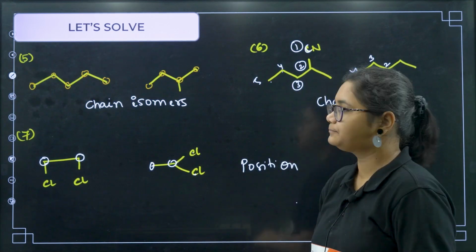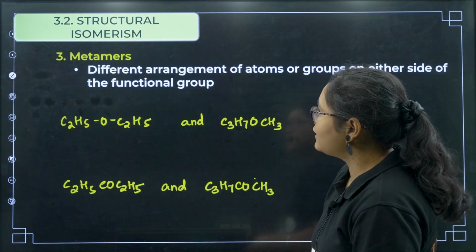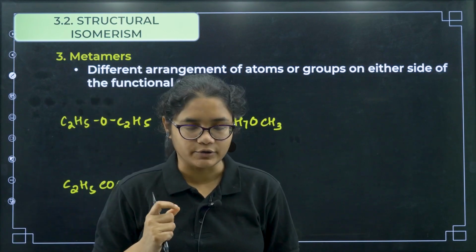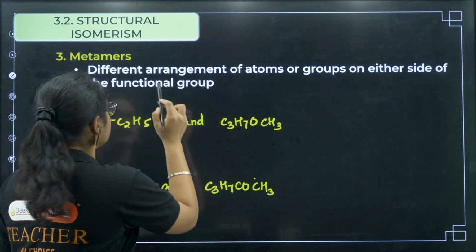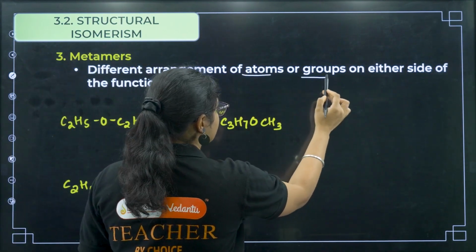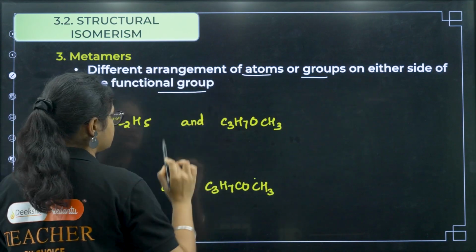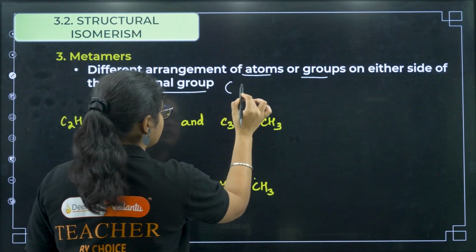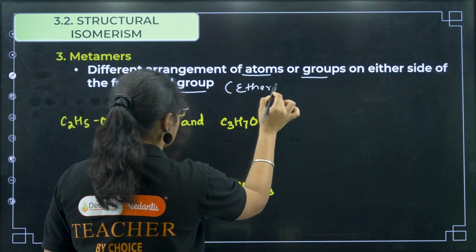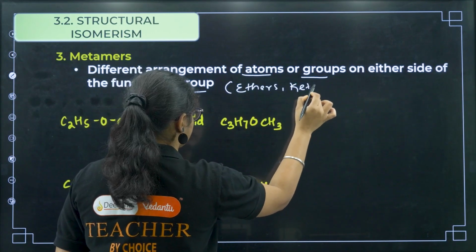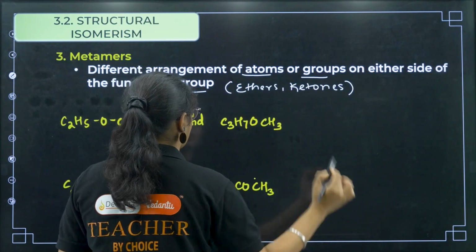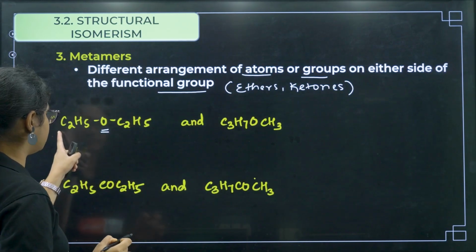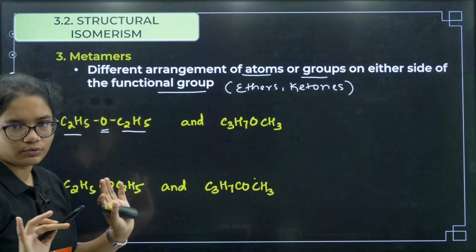Clear? Fine. Now let us go to the next type of isomerism, that is called metamers. So metamers means different arrangement of atoms or groups on either side of the functional group. Very simple one. This is generally found in ethers and ketones. Here this functional group is oxygen, and on this side you have 2 carbons, this side you have 2 carbons, right?